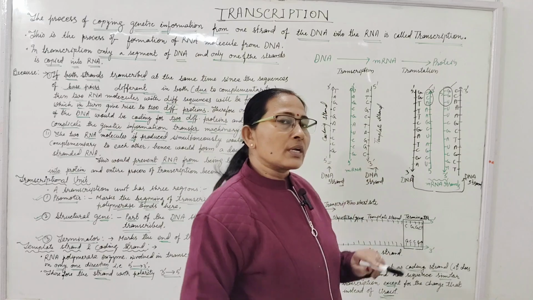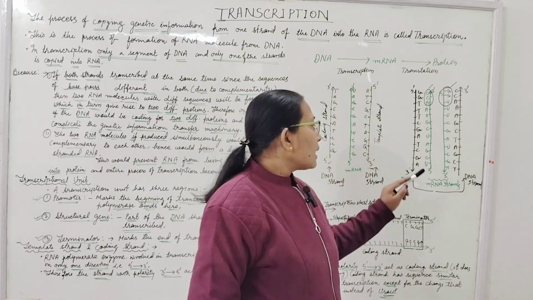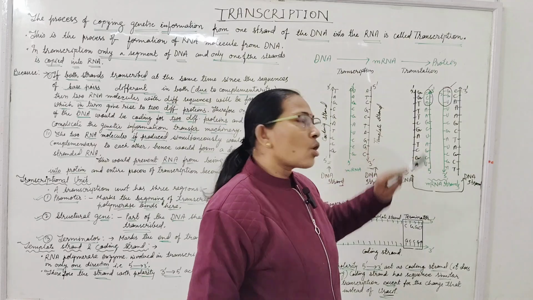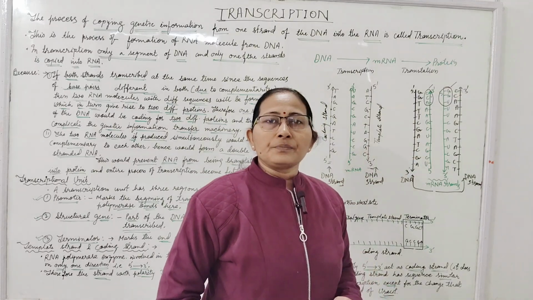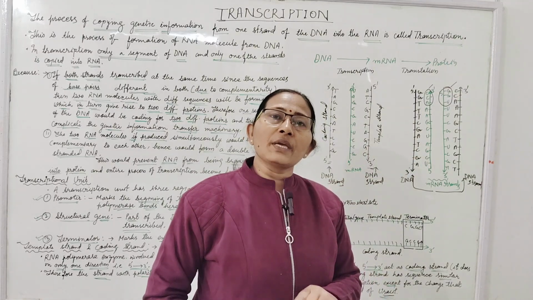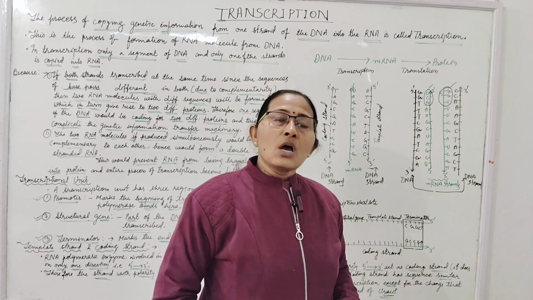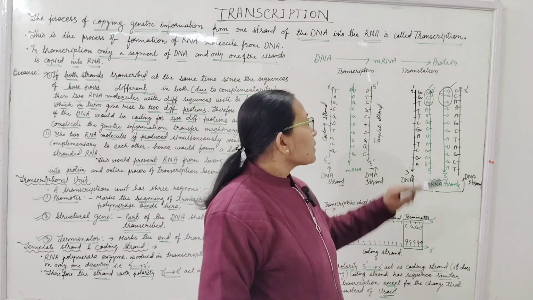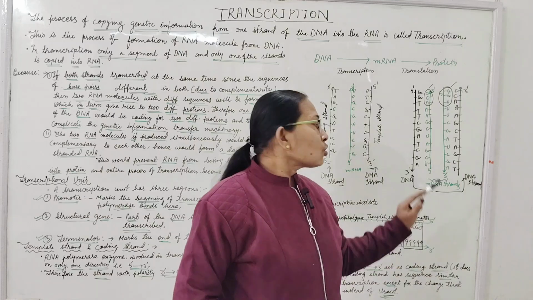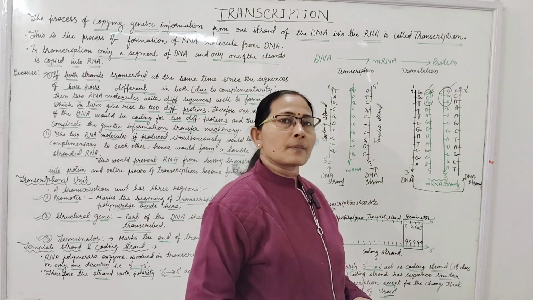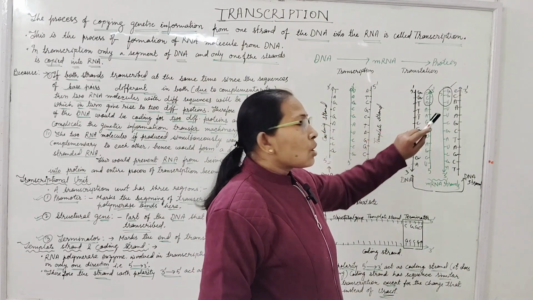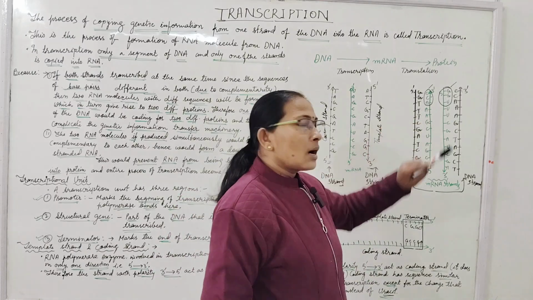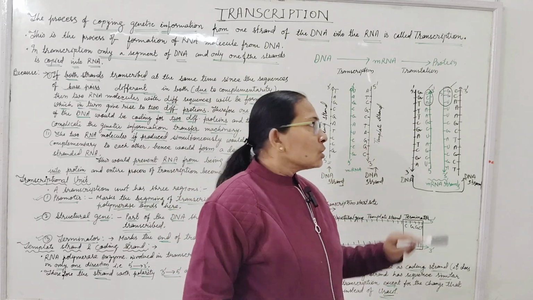If both the strands form mRNA, what will be the sequence of the RNA? The sequence of base pairs on RNA, according to complementary base pairing, will be different on both strands. Complementarity is followed by the RNA also.